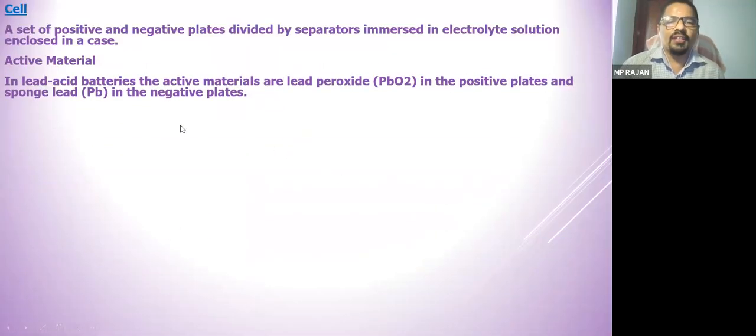So cell is a combination of many positive plates and negative plates divided by separator, which we have seen, and active material. Active material means the material which is used to make the positive plate and negative plate. आपका positive plate क्या है? Lead peroxide or lead dioxide we say, and this is chocolate color. And the negative plate is pure lead, that is in the gray color.